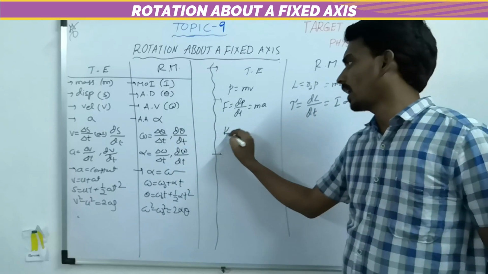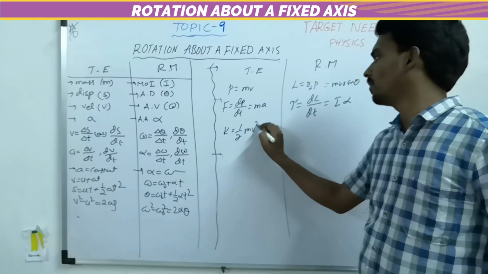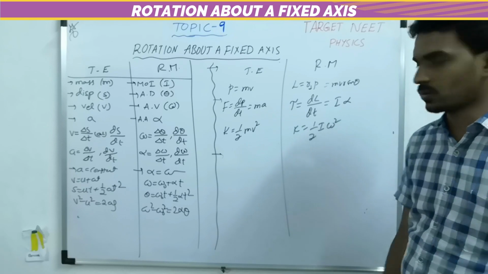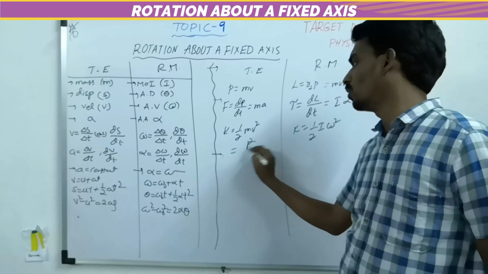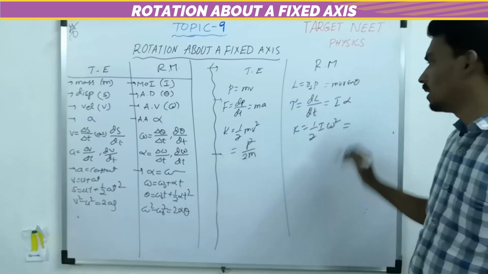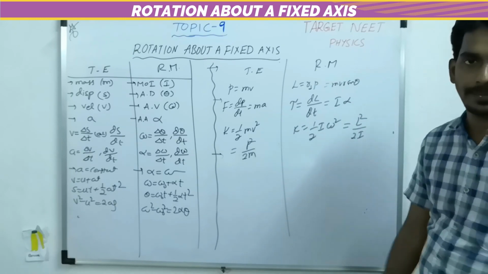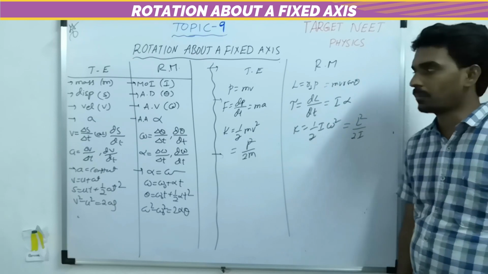Now here kinetic energy is half mv square, then here kinetic energy is half I omega square, and this is also equal to p square by 2m. This will become L square by 2I: p means L, m means I. So this way you can compare.